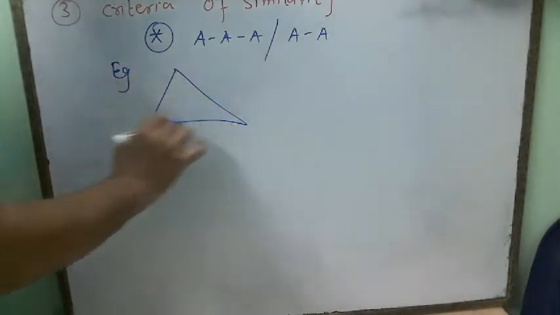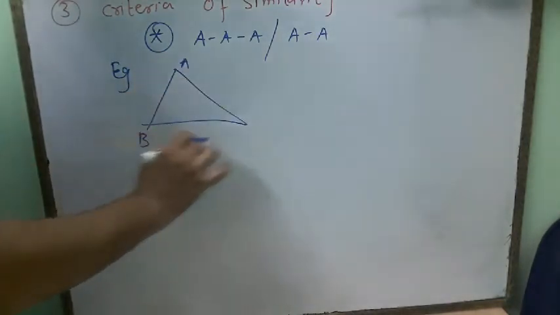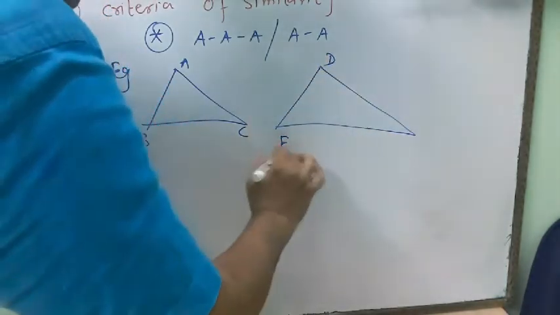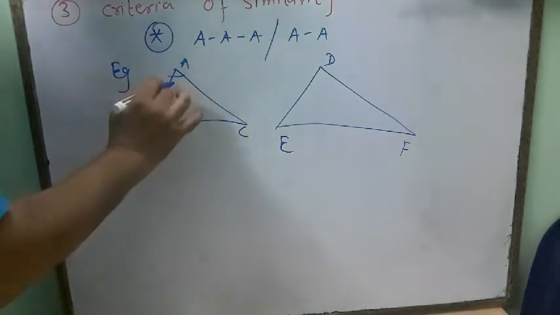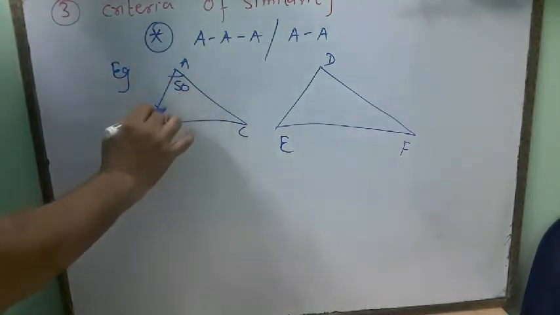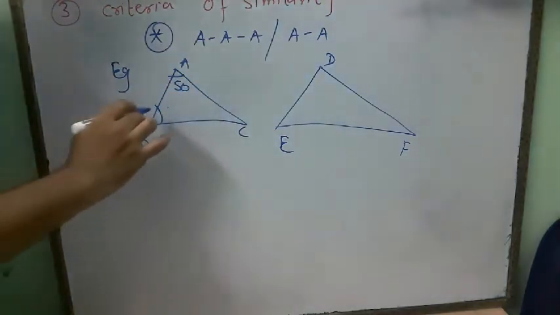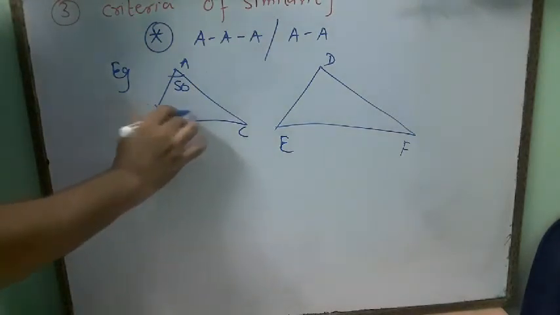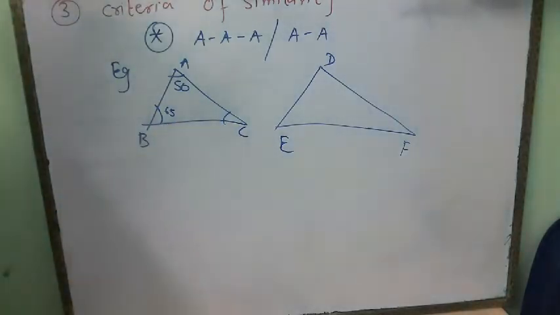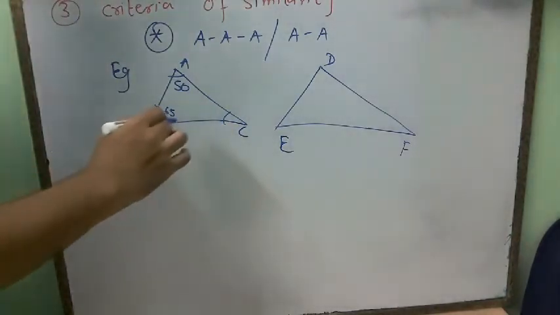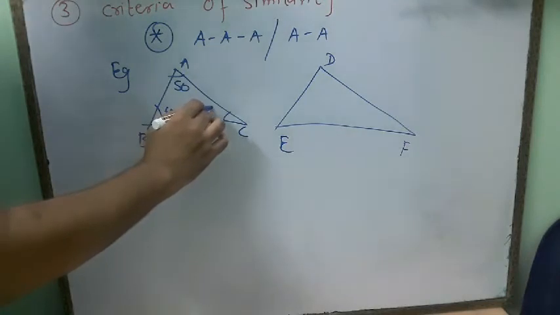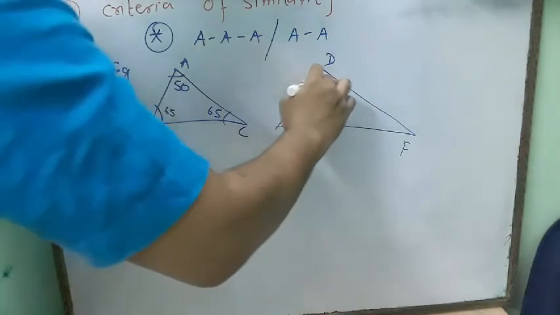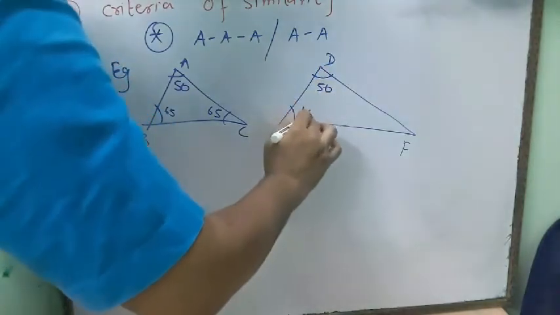Suppose this is triangle ABC and this is triangle DEF. Suppose this angle is 50 degrees, this is 50, and this is 65. Now this one will be 65. Similarly, this is 50 degrees, this is 65, this is 65.